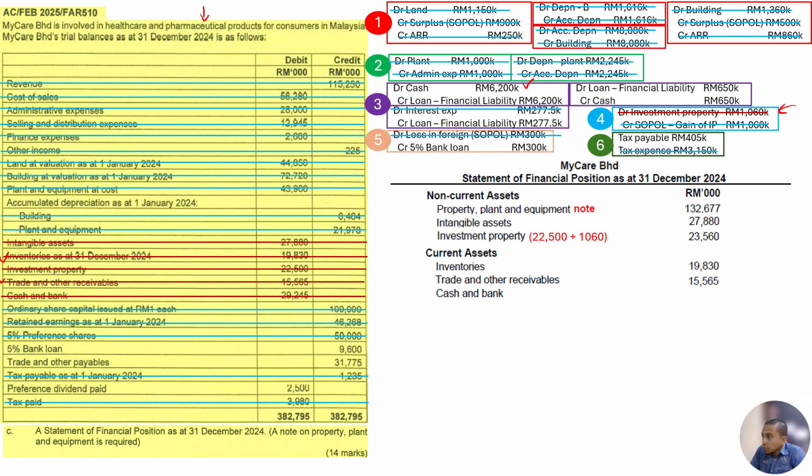Okay, we have cash here. So there's a debit increase for cash asset, right? Debit increase, credit decrease. So we do adjustment. Increase by 6,200,000, decrease by 650,000, and then we get the answer. Okay, and then we see what else. Debit side is for cash, right? What else? Everything we cancel already except for dividend paid. Actually, dividend paid is also done because we did it in the SOCI. This one is cancelled already actually.